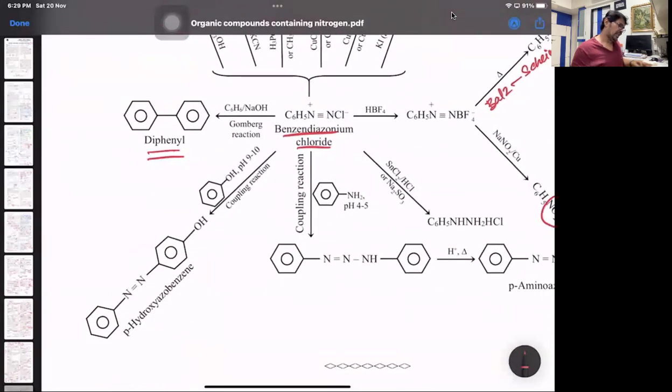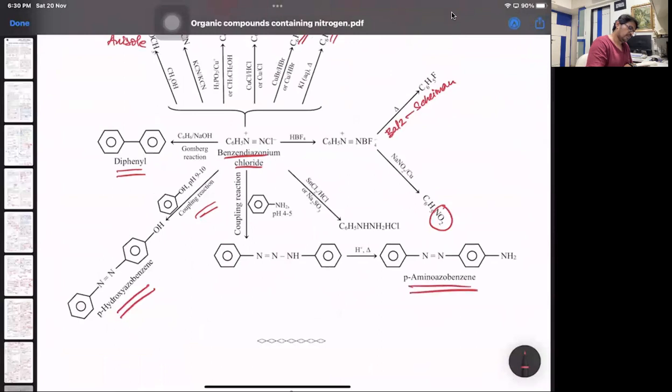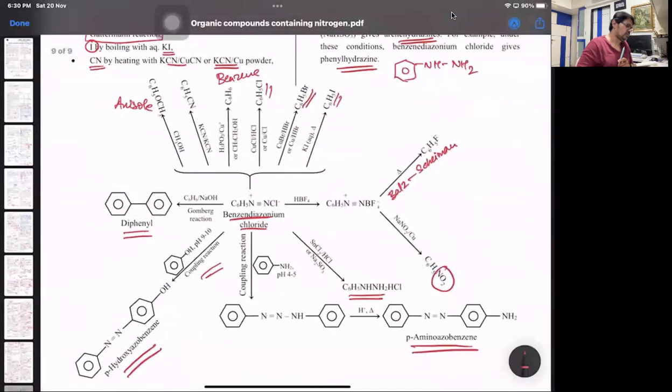Then comes the coupling reaction. Look at that. Diazonium salt with phenol gives you para-hydroxy azobenzene. And in the same way, coupling with aniline gives you para-amino azobenzene. And with SnCl2 and HCl, diazonium salt will get converted to phenyl hydrazine. All right. These are the reactions we have with respect to aniline and the diazonium salts.